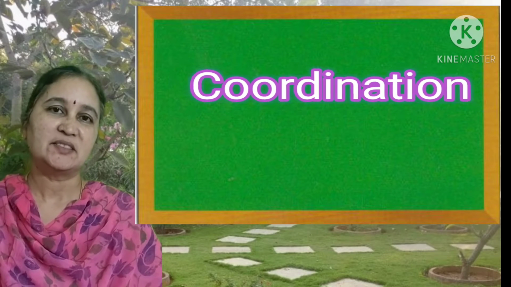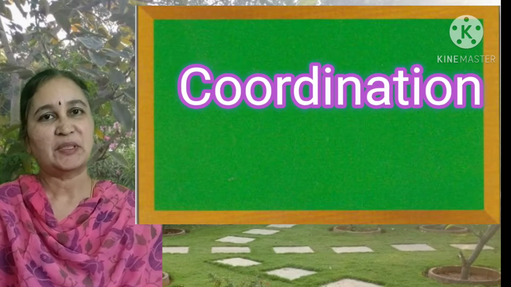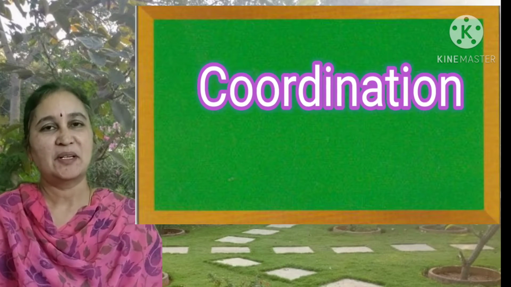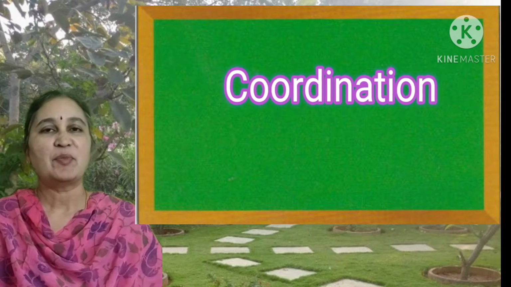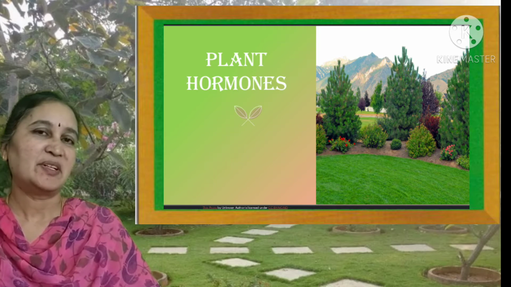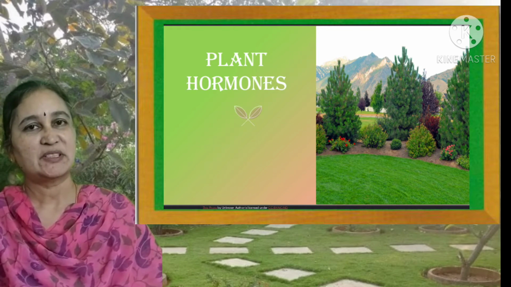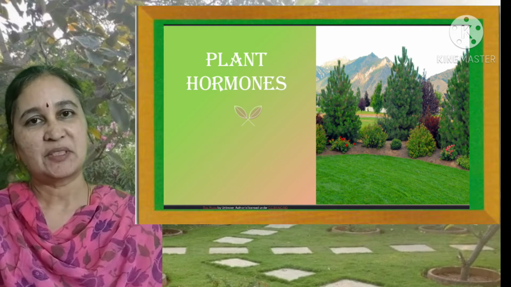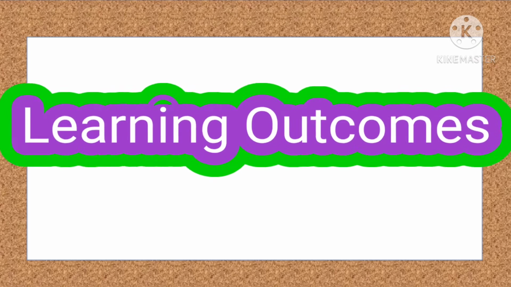In the previous classes, you might have learnt about the coordination and control mechanism in animals. You might also have learnt about the endocrine glands, the release of hormones, their functions. Then what about the plants? Are the plants having control systems like animals? Are endocrine glands present in the plant bodies also? Let us know today in the lesson plant hormones in detail.